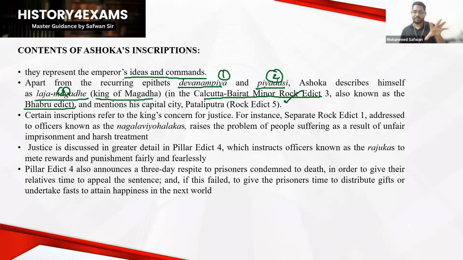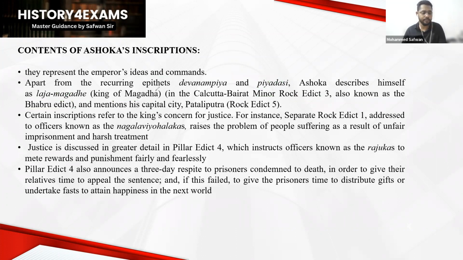So from that information, we can see another title used by King Ashoka, that is Laja Magadha, and Rock Edict number 5 also mentions his capital city Pataliputra. So you have to note such Rock Edicts and their importance. So one is that it provides information about the king's ideas and commands. Second, it gives certain epithets. Third, inscriptions provide information about the nature of the king's justice.